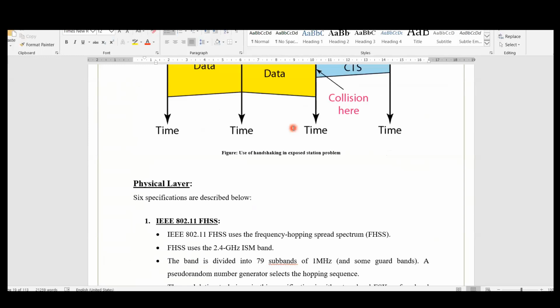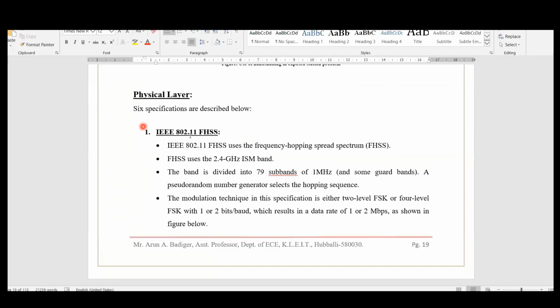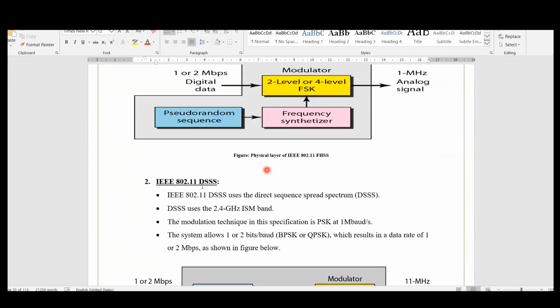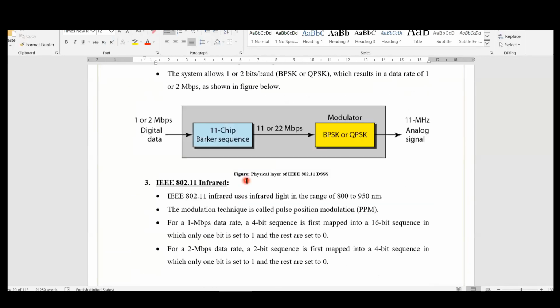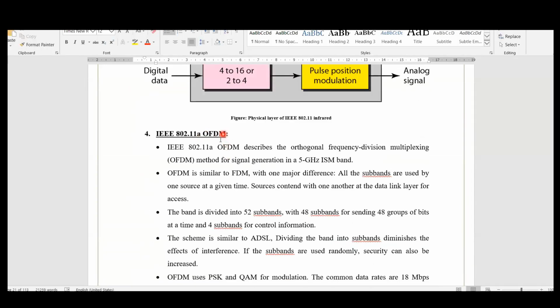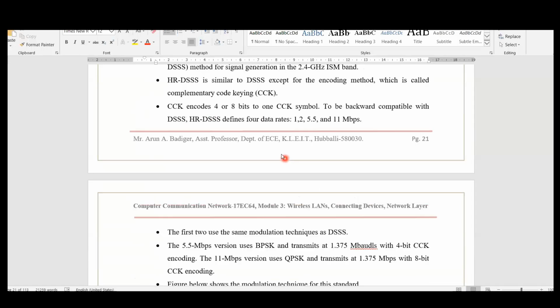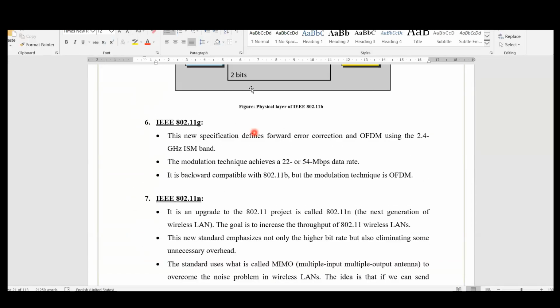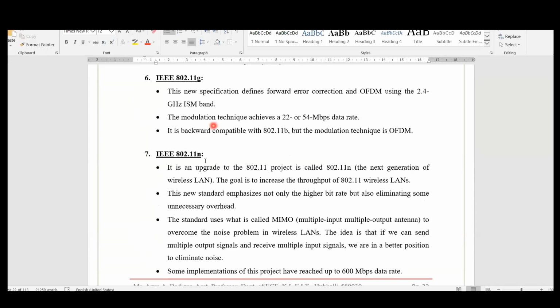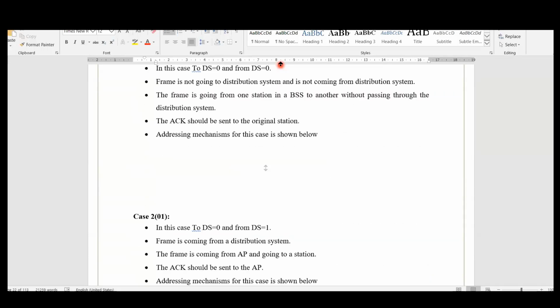So the physical layer operates in the 2.4 gigahertz ISM band. There are many methods. Initially it was set up using FHSS, that is frequency hopping spread spectrum. The second method is DSSS, direct sequence spread spectrum. Infrared was also used for Wi-Fi, but now it is not being used. OFDM is the present method which is being used. And IEEE 802.11b, again direct sequence spread spectrum with high data rate, is also being used. These are only a few methods, with IEEE 802.11g and 11n as well. There are many standards in Wi-Fi alone, so all these can be used for Wi-Fi transmission. These are the changes in the physical medium.